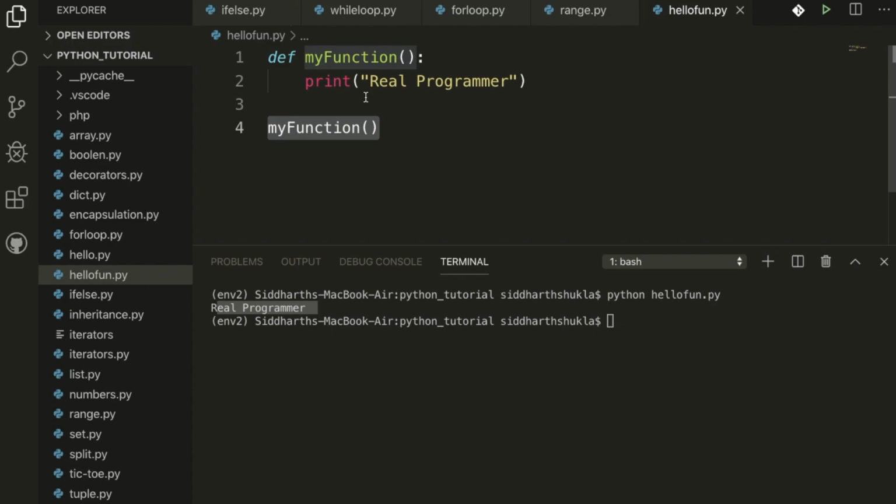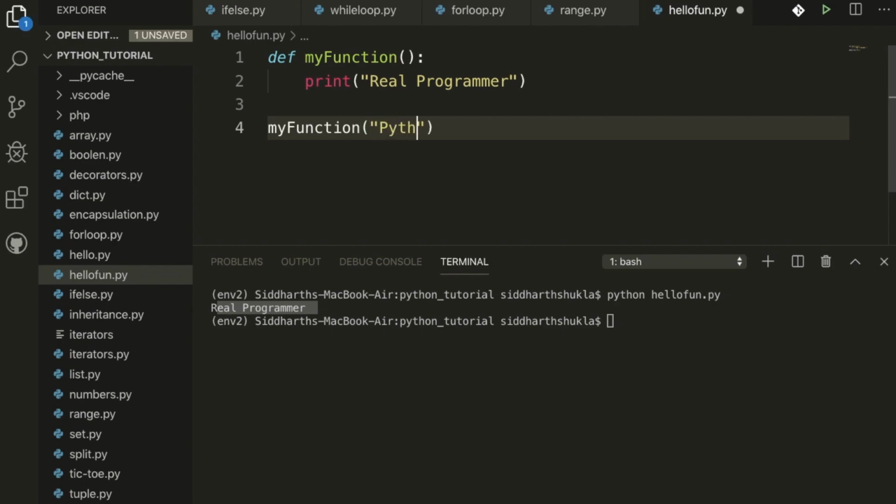Now suppose you want to pass a parameter within a function, how will you pass it? Suppose I am going to show you one more realistic example here. Suppose I have the function, and I want to print real programmer Python series.